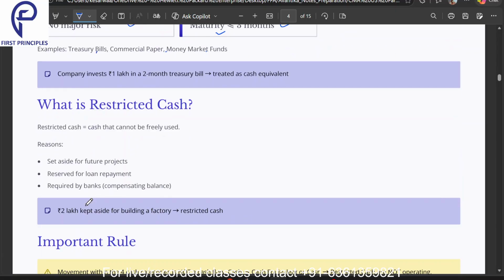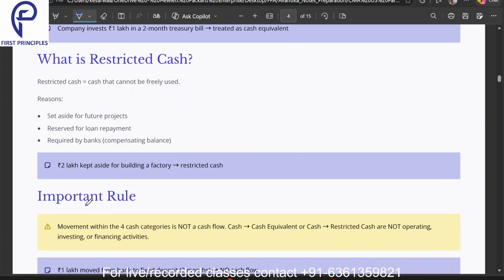Now, what is restricted cash? Sometimes what happens, here is one layman's example of restricted cash. Suppose I am a bank, and there is a business owner who has launched a new business, and he comes to me for a 10 crore loan. He is asking me to give him a loan of 10 crore.